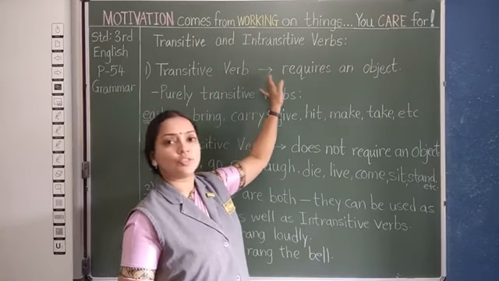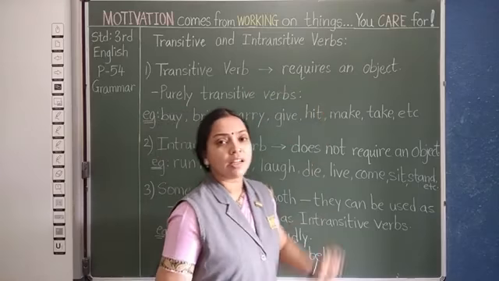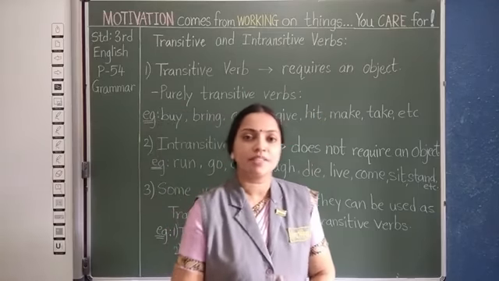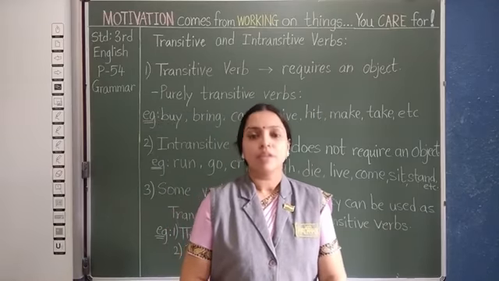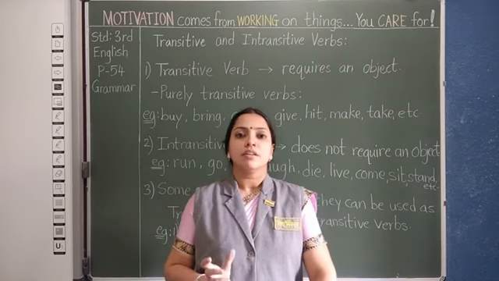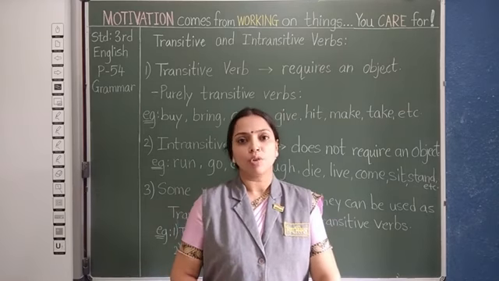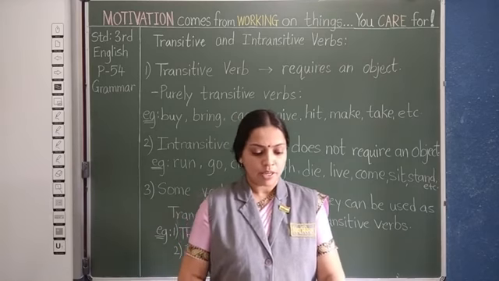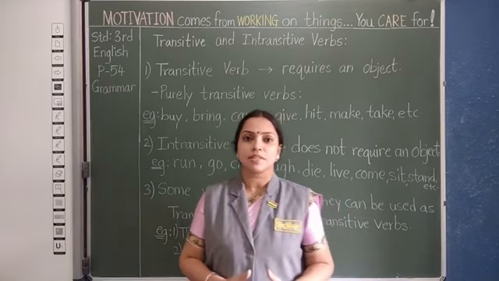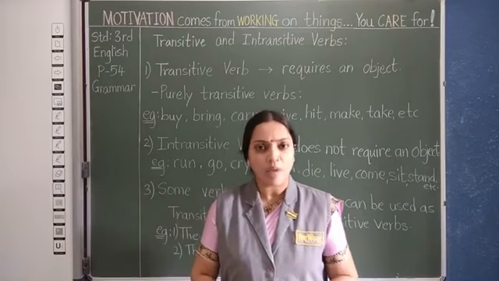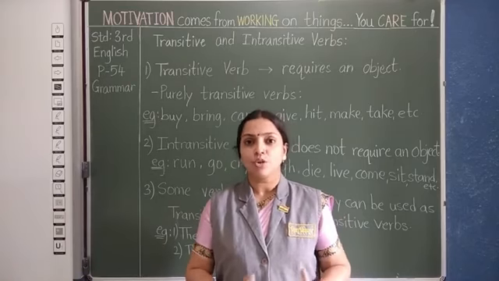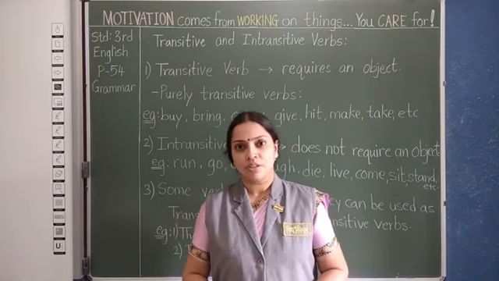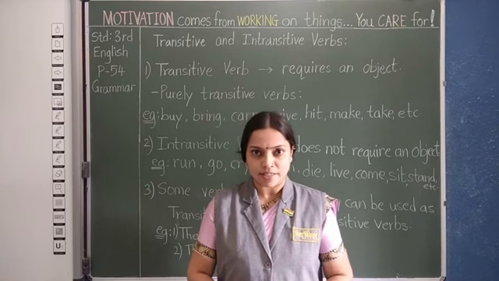Transitive verbs are the verbs that require an object to receive the action. You already know that a sentence is a group of words that makes a complete sense. So there are certain verbs that always require an object to receive that action to make a complete sense.